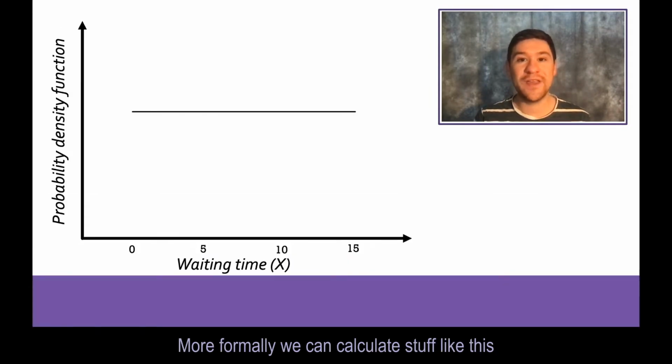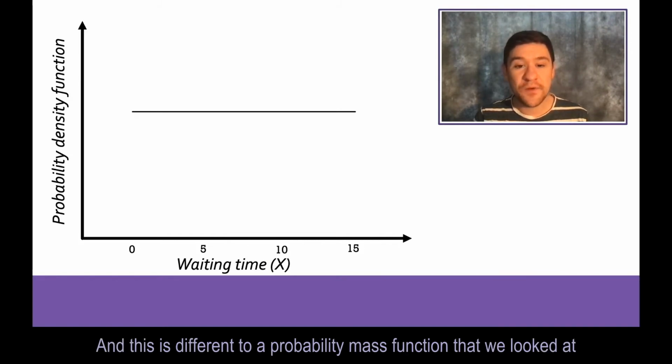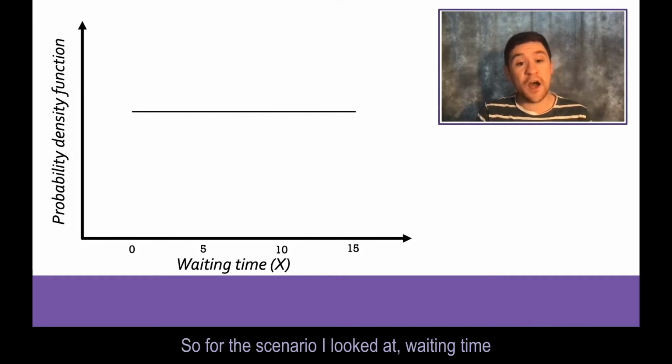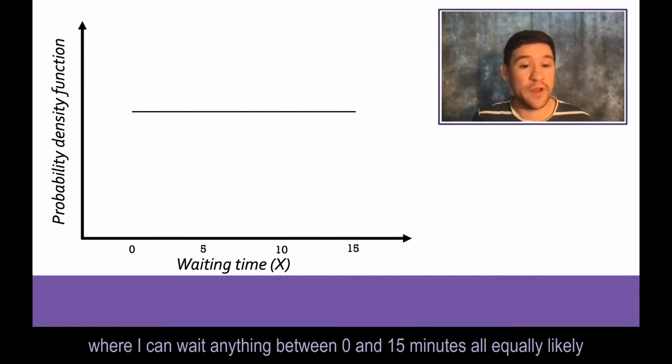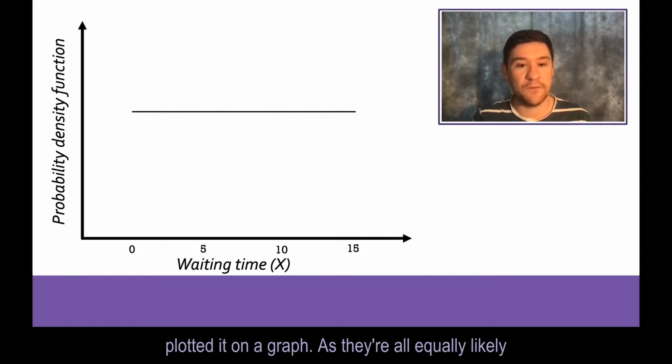More formally, we can calculate stuff like this using what we call a probability density function. This is different to a probability mass function that we looked at before, because we are now looking at continuous data. So for the scenario I looked at, waiting time, where I can wait anything between 0 and 15 minutes, all equally likely, this would be my probability density function, and I've plotted it on a graph.